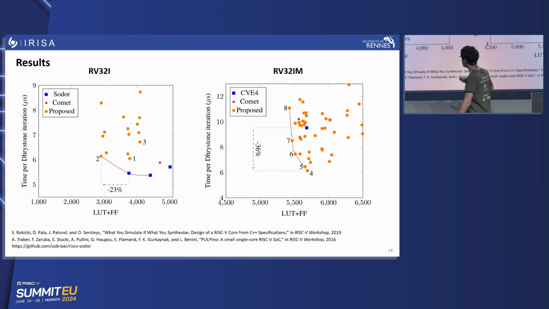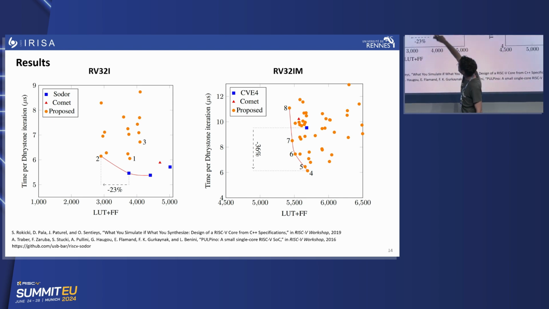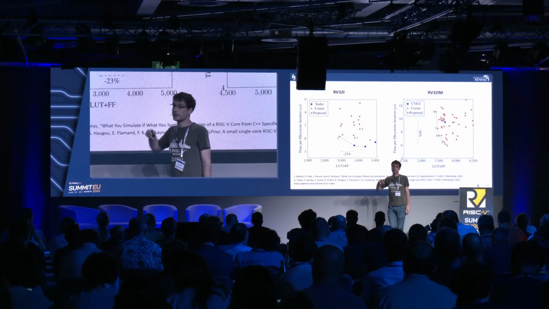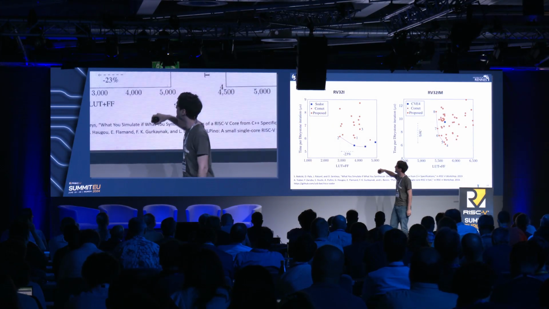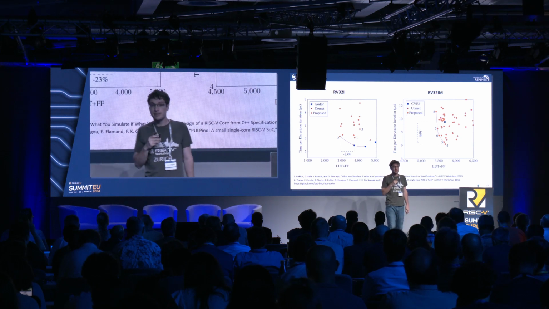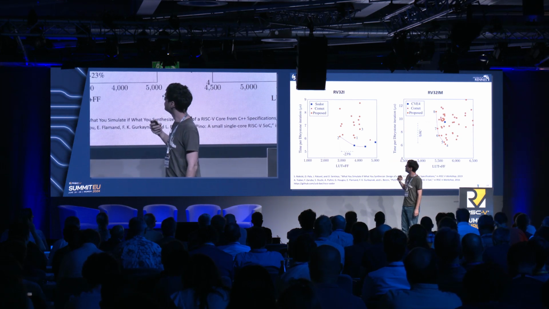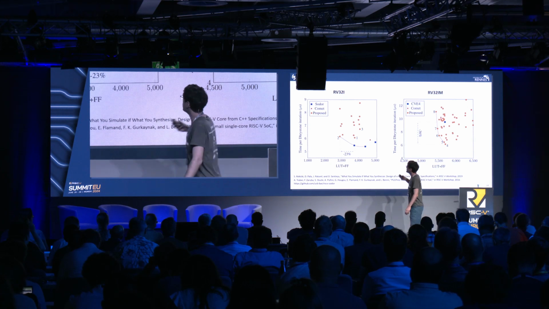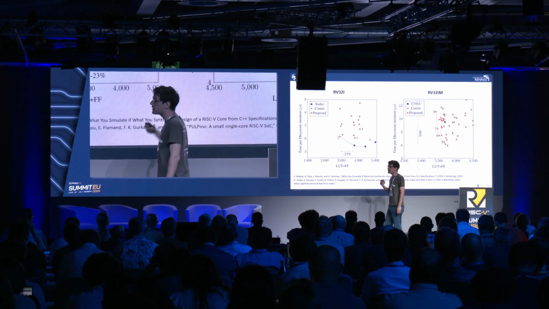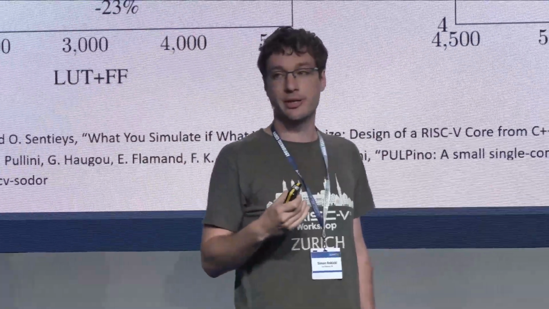sorry. So for the base instruction set, we can see that the orange points are points that we generate using our tool, and the other ones are baselines. So 2 of the baselines are on the Pareto front. It means that we are not very good for the base instruction set to have performance. And that's because we had some expensive control logic, which is not optimized well, and which reduces the clock frequency of the design.